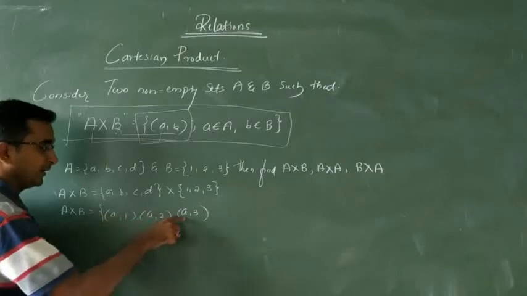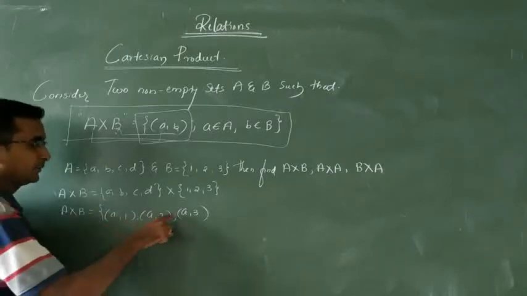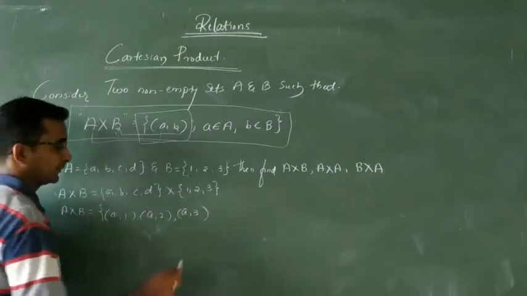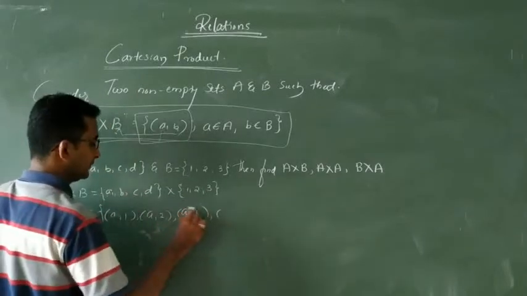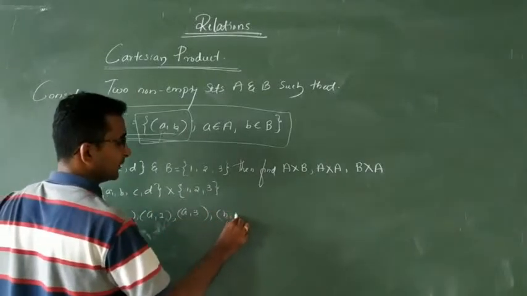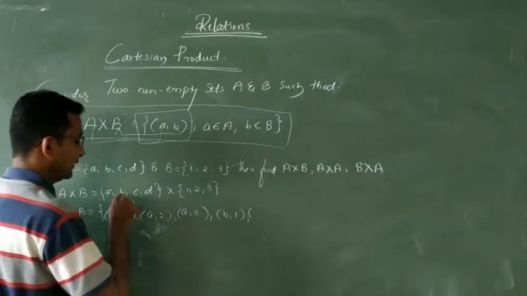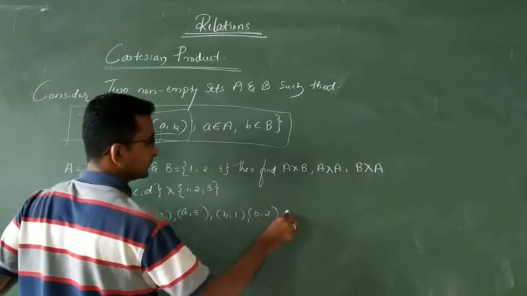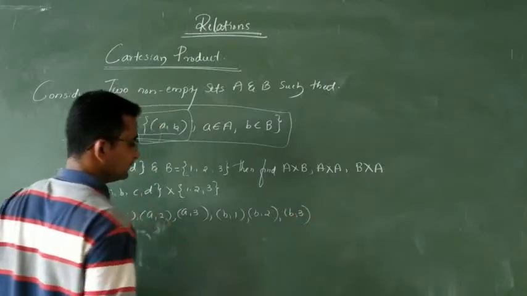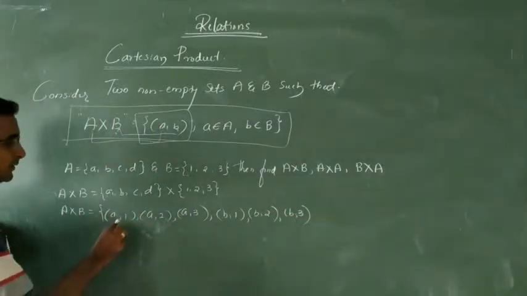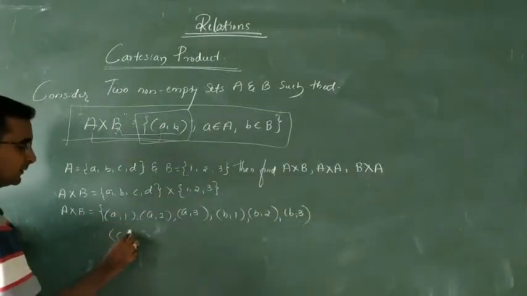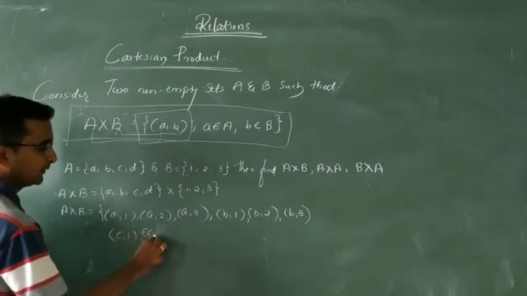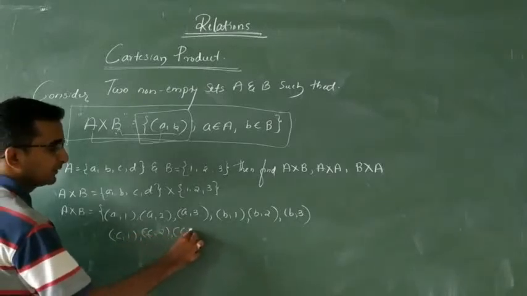Sorry, the element A is from set A and 1, 2, 3 are from set B. Next, B, 1; B, 2; B, 3. Correct. Next C, 1; C, 2; C, 3.